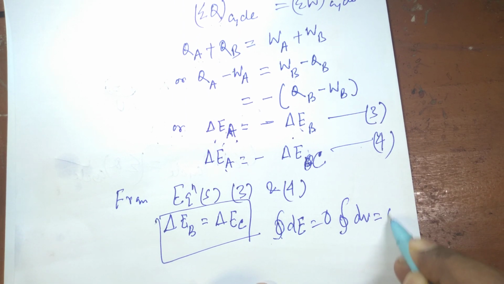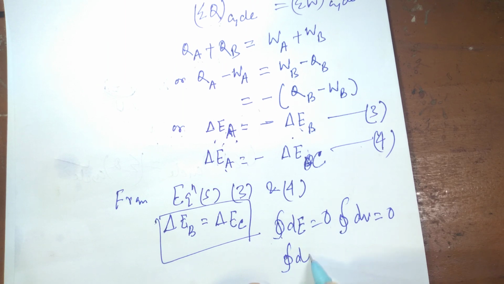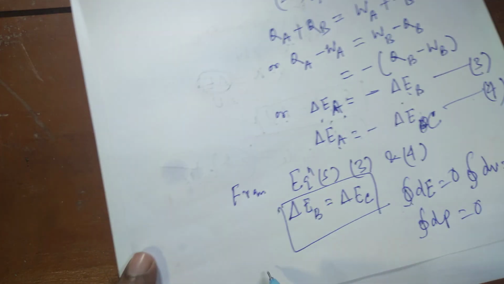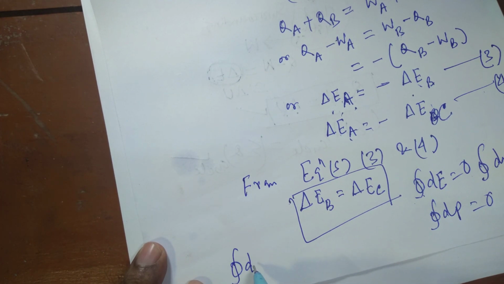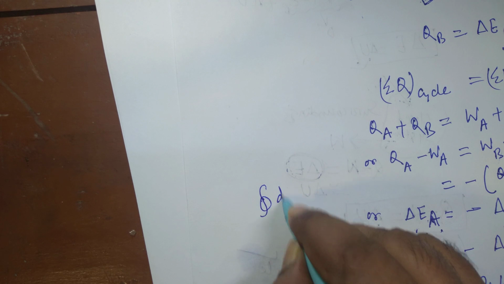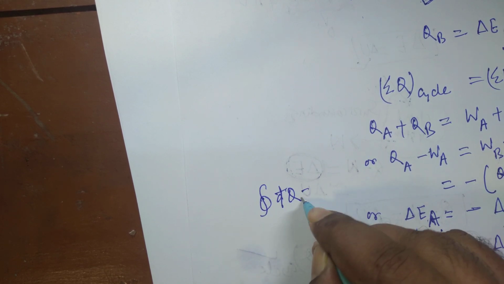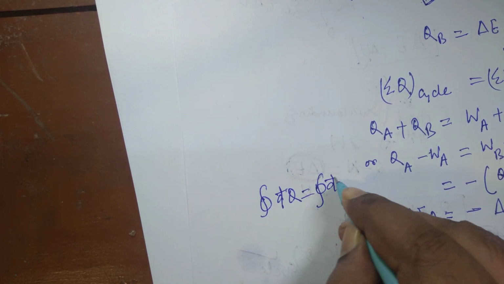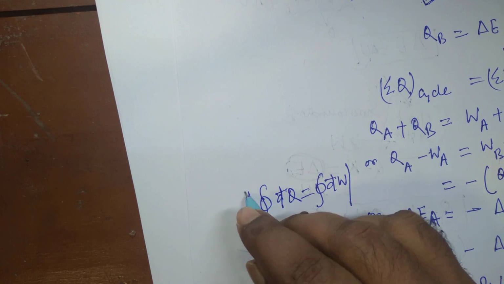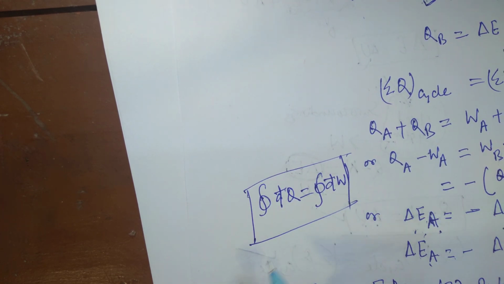Cyclic integral of dV is 0. Cyclic integral of dP is equal to 0 also. But cyclic integral of dQ is not equal to 0, and cyclic integral of dQ is equal to cyclic integral of dW, that is sigma W cycle is equal to sigma Q cycle.